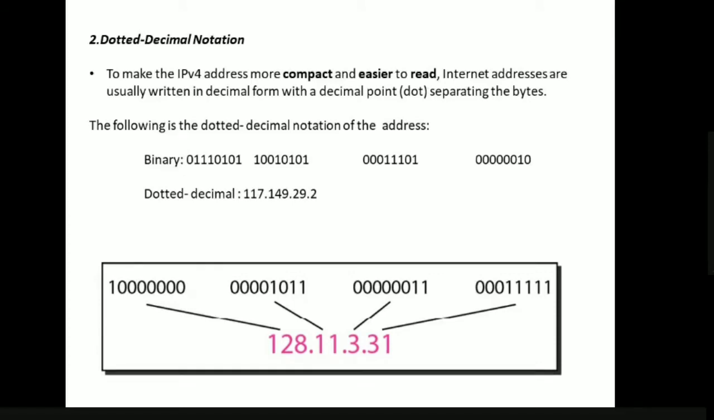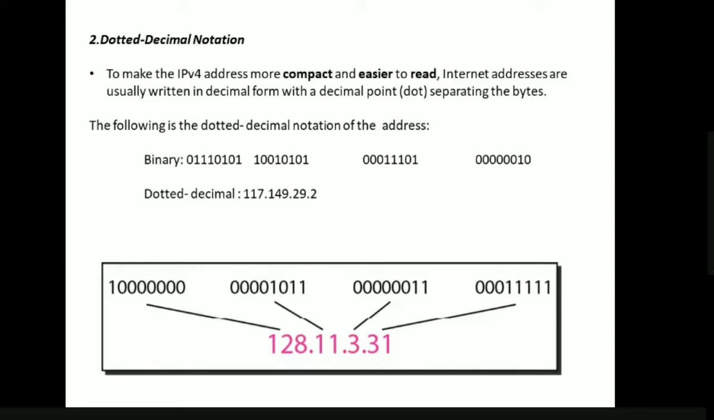In the binary representation, the first byte 01110101 is converted to the decimal representation 117. For the next byte, we separate it with a dot, and 10010101 has the decimal representation 149, and then a dot. Next, 00011101 in decimal is 29, and the last one, 00000010, in decimal is 2. So this is how we represent the dotted decimal notation of IP addresses.